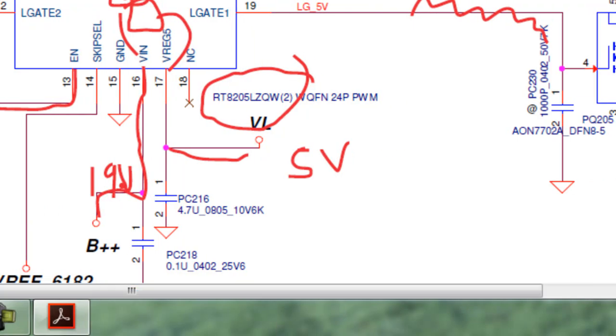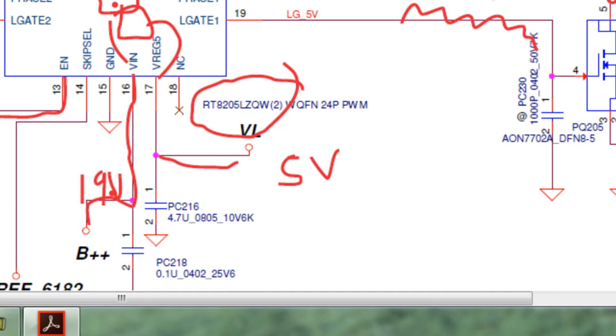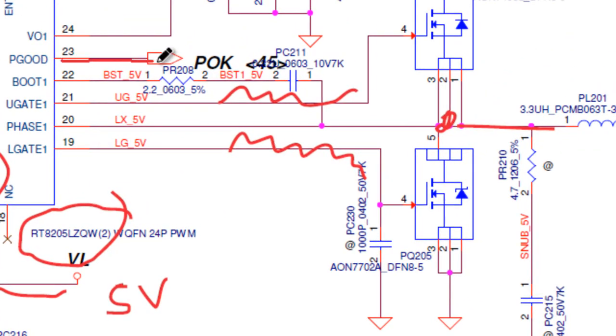And then if this particular section, this entire section, is okay, after that this chip will generate one signal called a P good signal, that is, a power good signal or power okay signal, at pin number 23. If you receive a 3 volt at pin number 23, that means this entire section is working fine. So in this way we have seen how this section works.